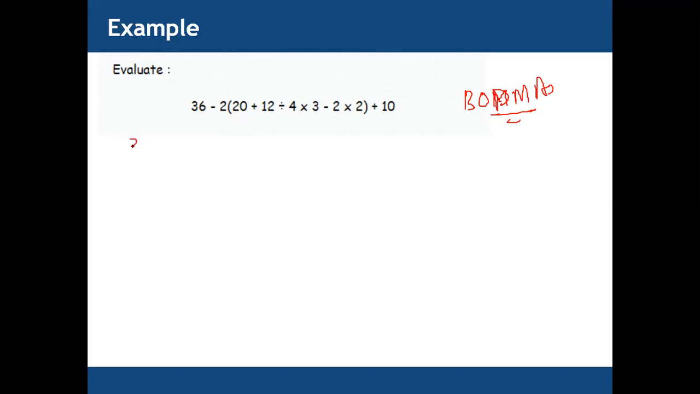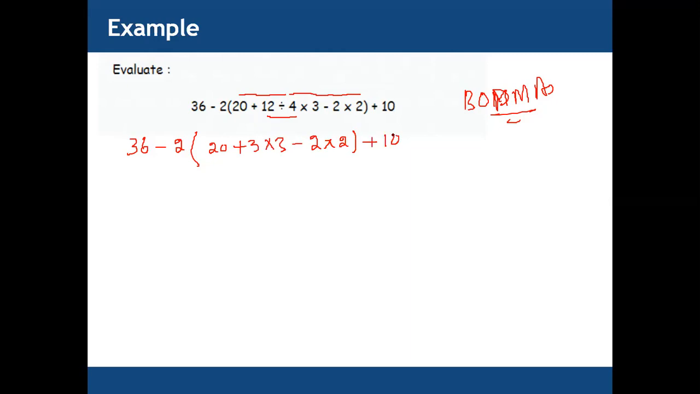The first one is 36 minus 2, and now we have 20 plus 12 divided by 4 multiplied by 3 minus 2 multiplied by 2 plus 10. So we need to simplify division first. 12 divided by 4 equals 3. Multiply with 3, minus 2 multiplied by 2 plus 10.